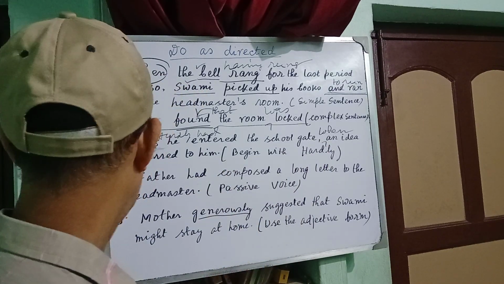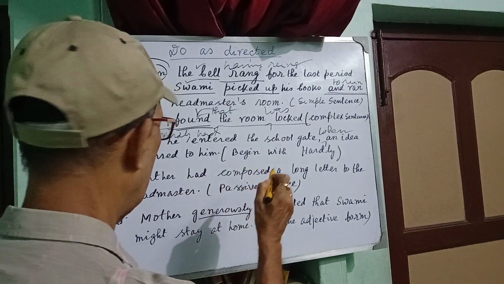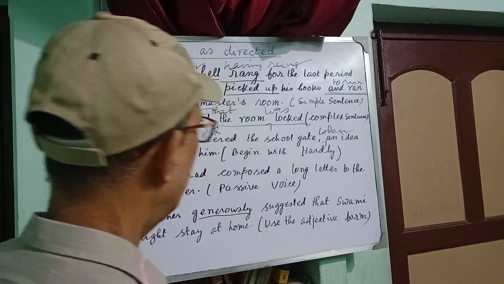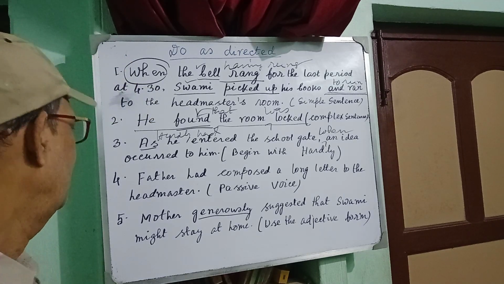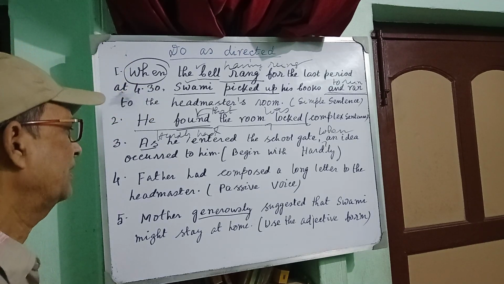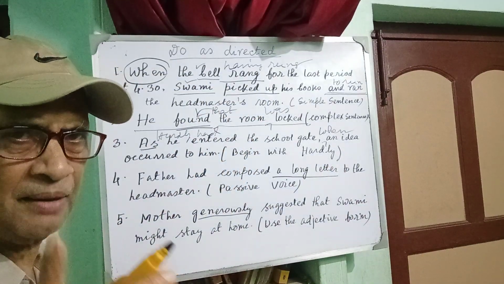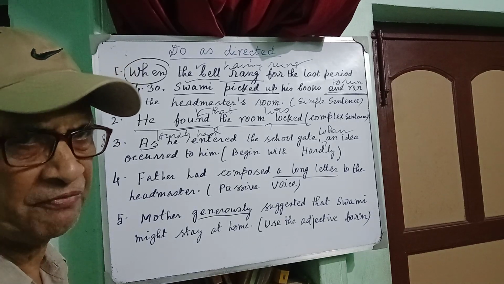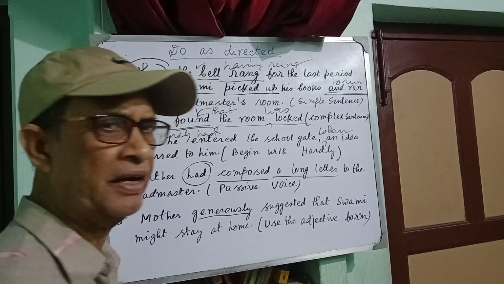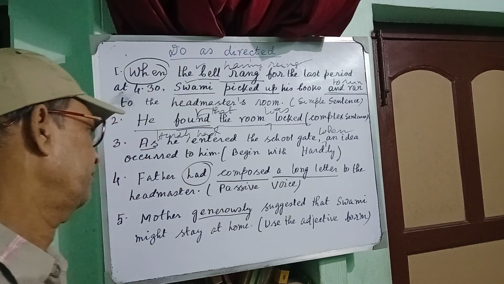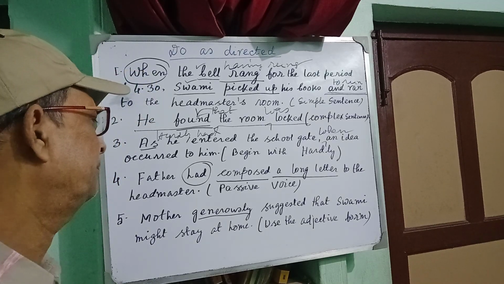Clear? Now my fourth example is, father had composed a long letter to the headmaster, and you have been asked to turn it into passive voice. So here you see that a long letter is the object and the object will be the subject, and it is in the past perfect tense, had, and the past participle form of the principal verb. Then how will you change from active to passive?